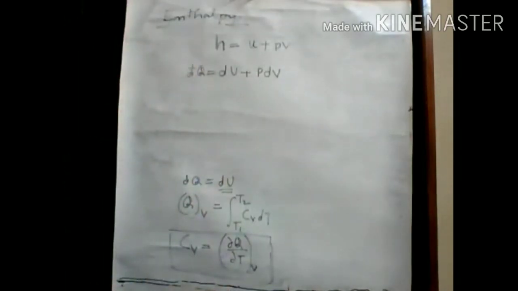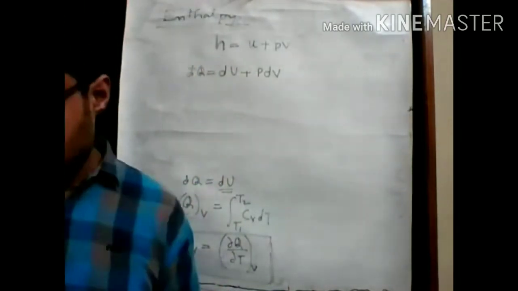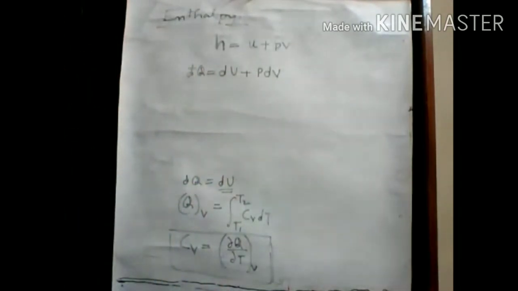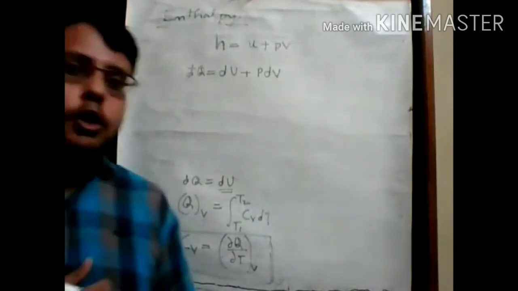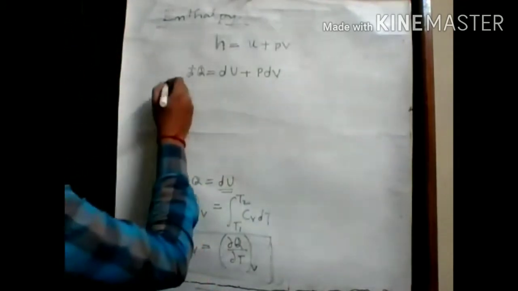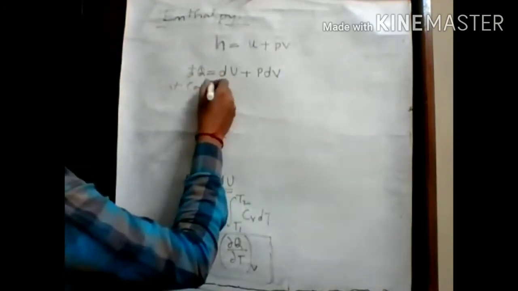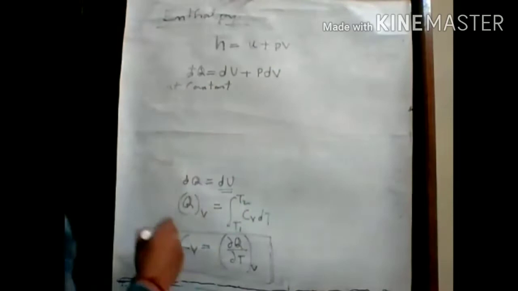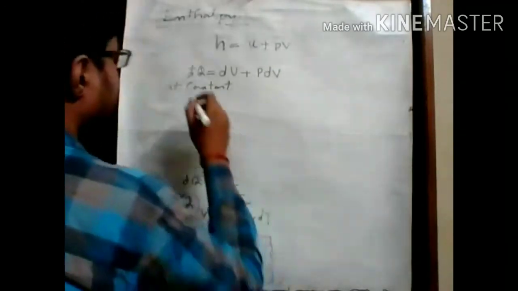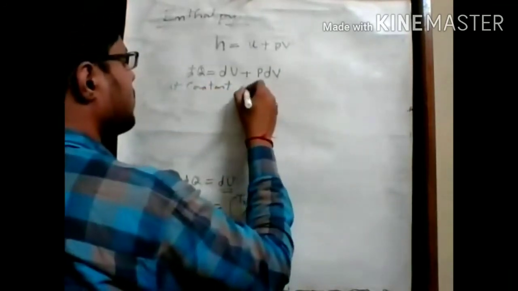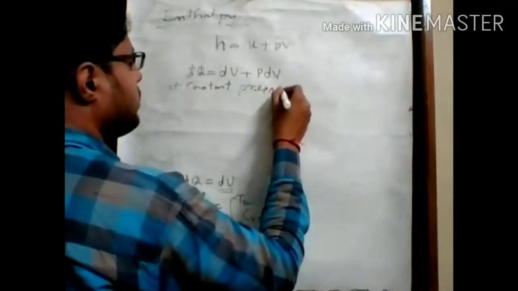Now, we are performing this process at constant pressure. For internal energy, we performed the process at constant volume, and in this case we are performing the process at constant pressure.